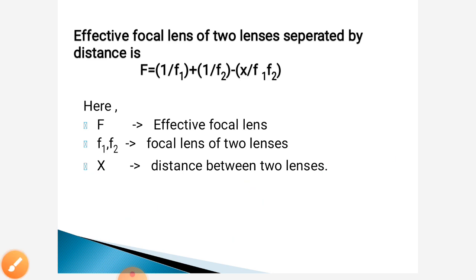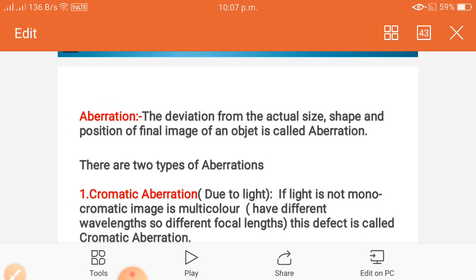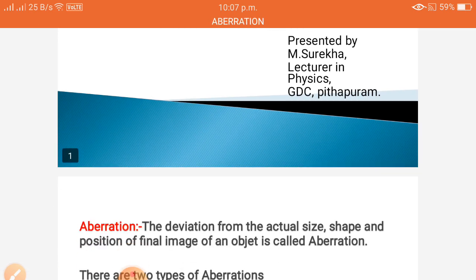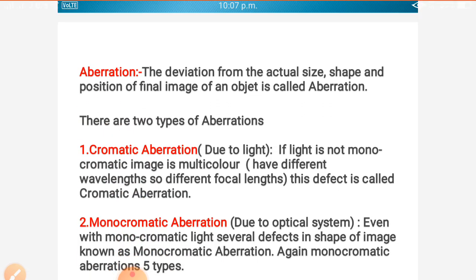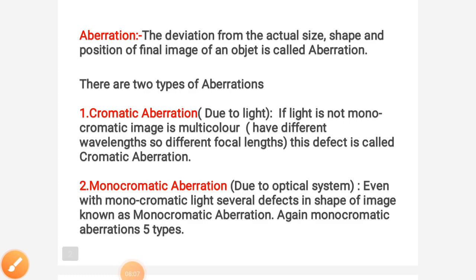This is all about the introduction part. Then what is our topic? Aberrations. What is meant by aberration? Aberration means deviation from the actual size, shape and position of the final image of an object. If you take the object, the image is also the same, but the image is not exactly like the object. There is a deviation of the image in size, shape or position. This is nothing but aberration.